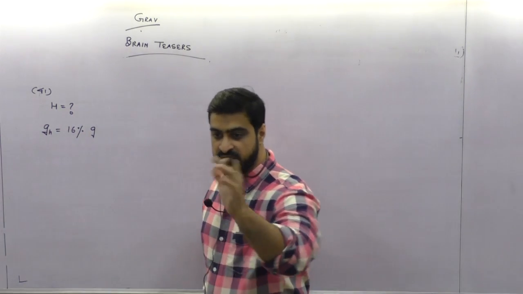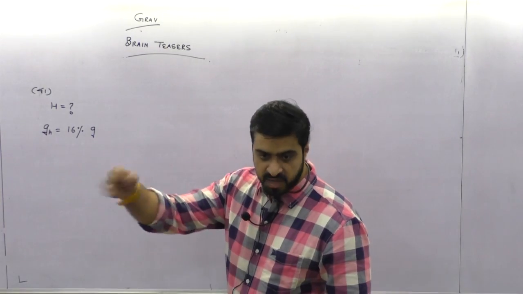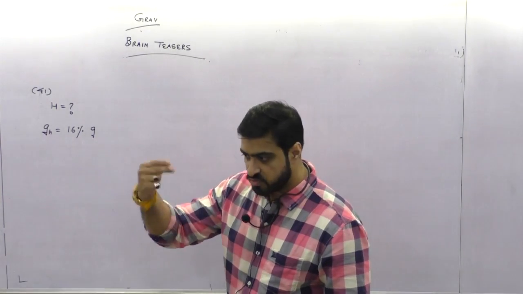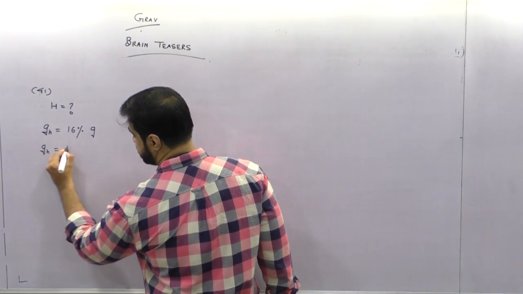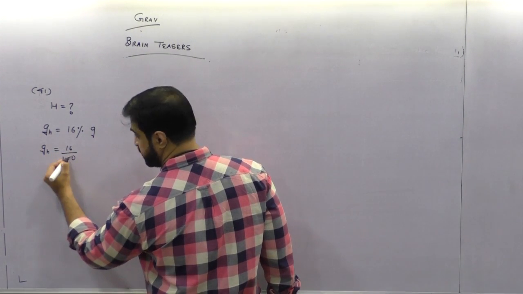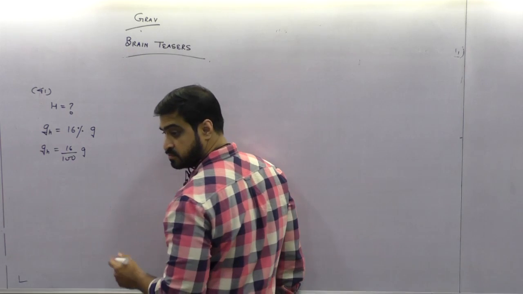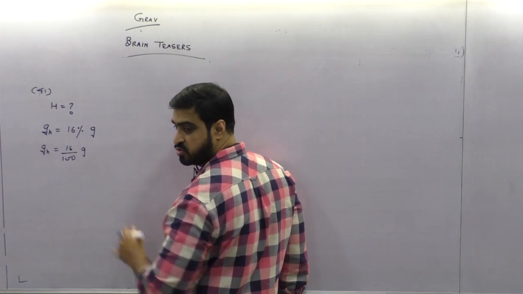84% is by, na? By 84 means by 84. 100 minus 84 will become 16%. So can I say gh is 16 upon 100 of g? We can derive this from here.